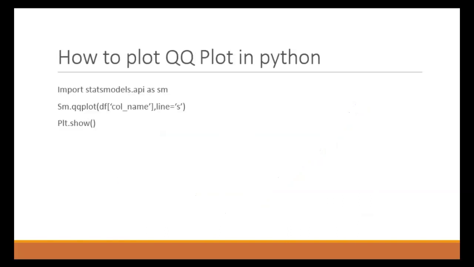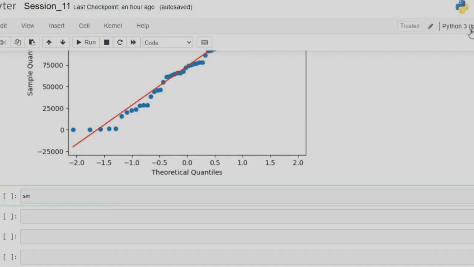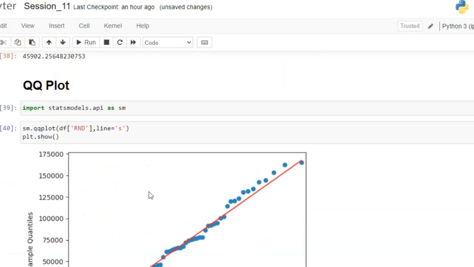So the syntax is this. Here we require one more library called statsmodels. We import statsmodels.api as sm, then sm.qqplot with the name of your column, and at last plt.show. plt is the alias we are using for matplotlib. So let's create one QQ plot. This is the syntax of a QQ plot.